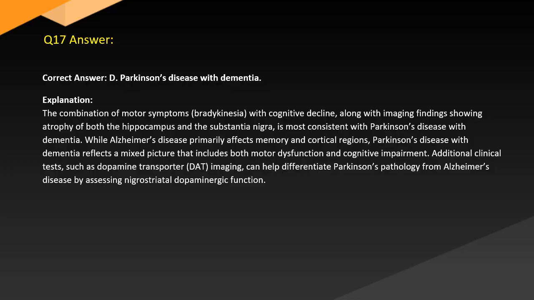Explanation. The combination of motor symptoms, bradykinesia with cognitive decline, along with imaging findings showing atrophy of both the hippocampus and the substantia nigra, is most consistent with Parkinson's disease with dementia. While Alzheimer's disease primarily affects memory and cortical regions, Parkinson's disease with dementia reflects a mixed picture that includes both motor dysfunction and cognitive impairment. Additional clinical tests, such as dopamine transporter (DAT) imaging, can help differentiate Parkinson's pathology from Alzheimer's disease by assessing nigrostriatal dopaminergic function.